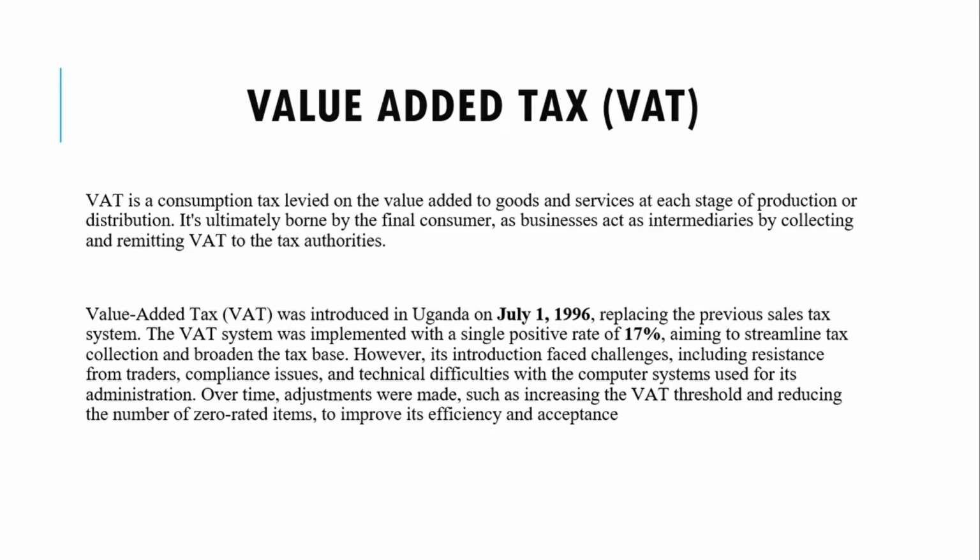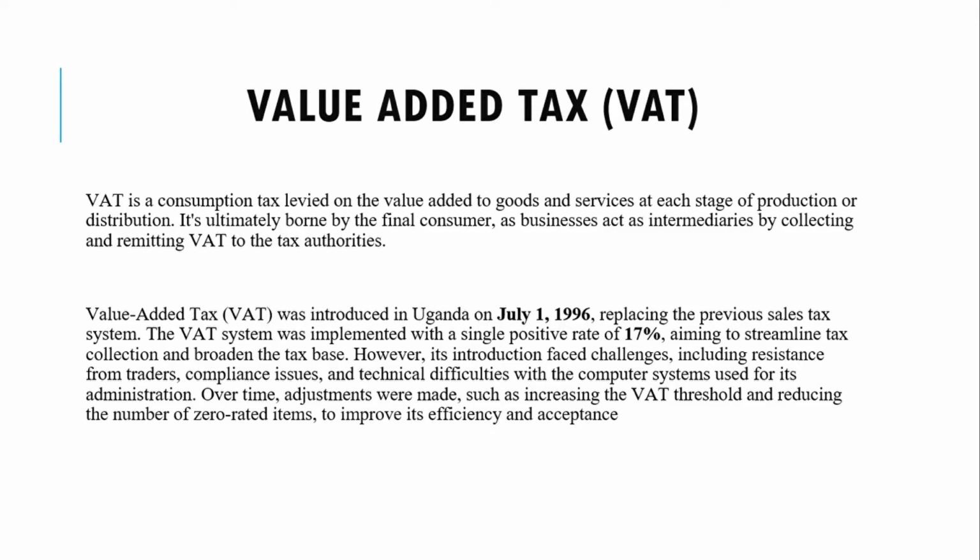However, its introduction faced several challenges, including resistance from traders as many businesses opposed the new tax due to the increased tax burdens and higher costs. Then there were compliance issues. Some businesses underreported sales or failed to register for VAT. There were also technical difficulties. The tax authorities experienced problems with computer systems used for VAT administration.